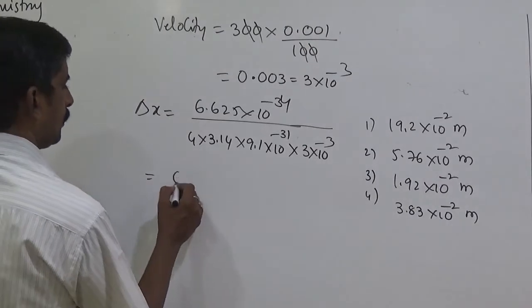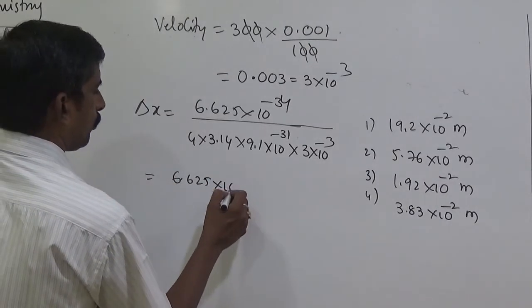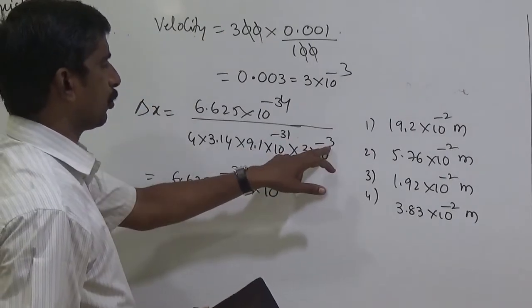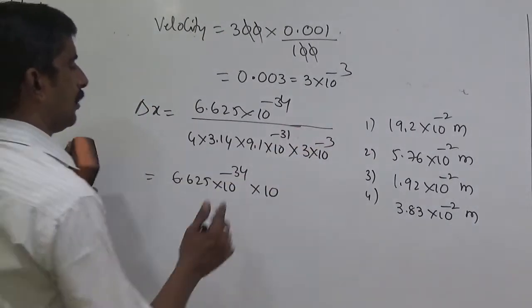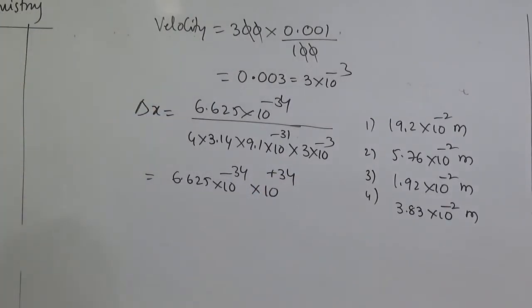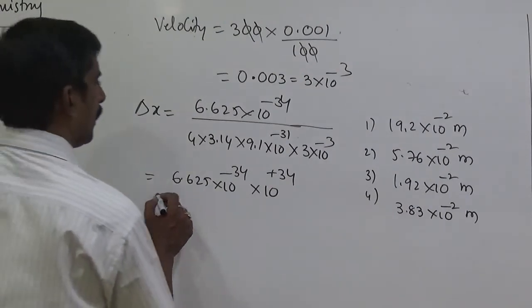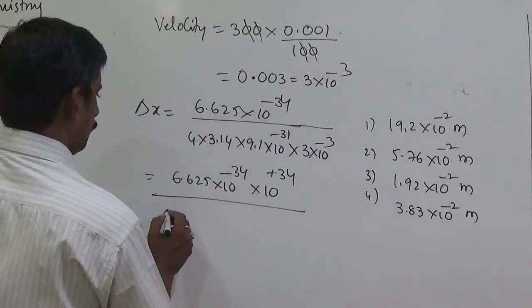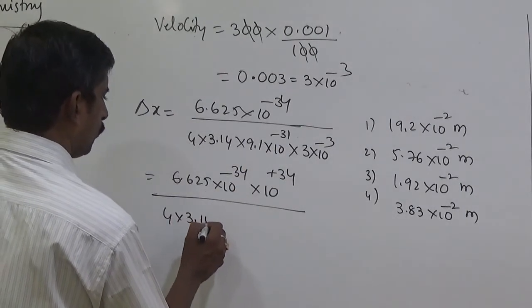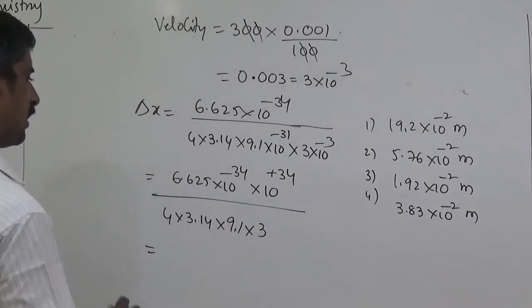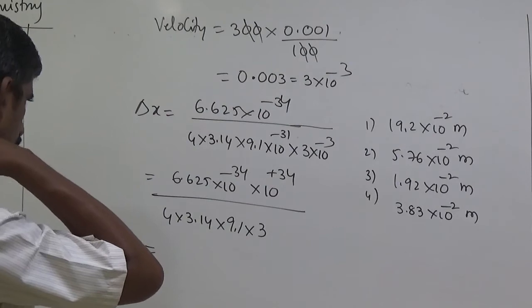The powers of 10 minus 34 and plus 34 cancel.